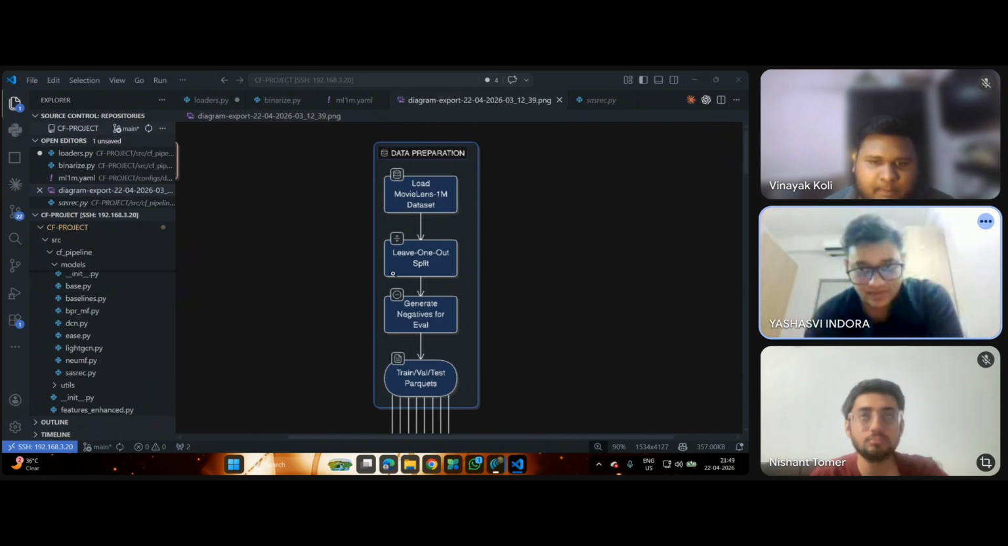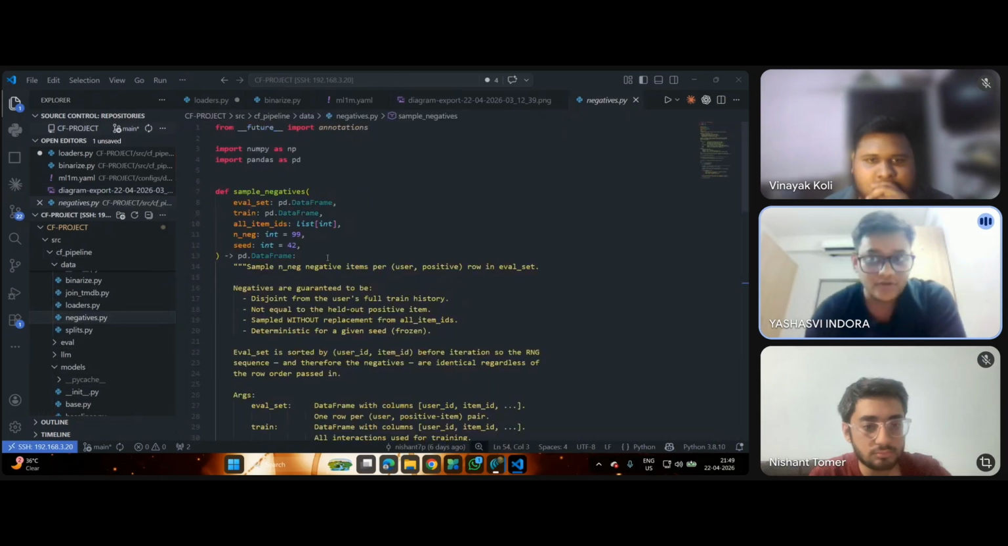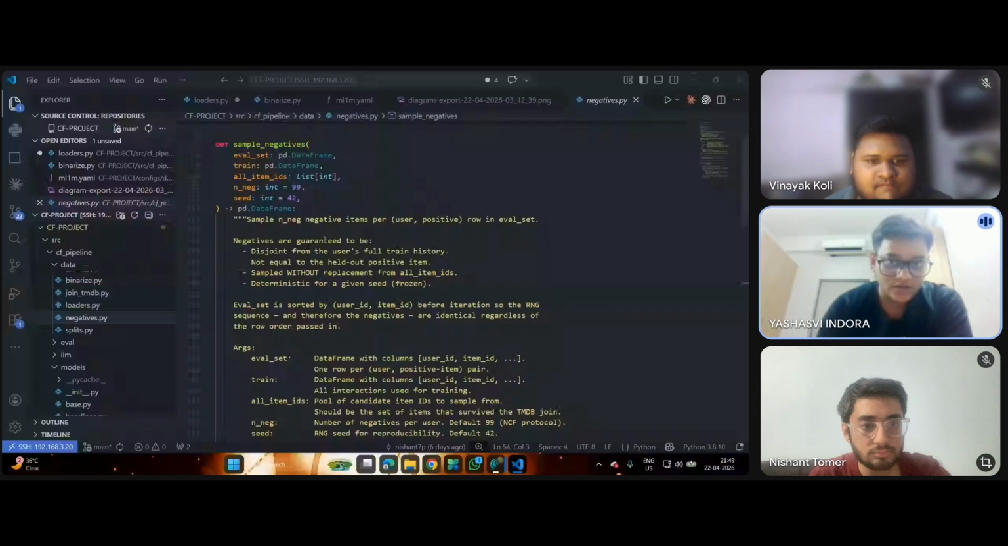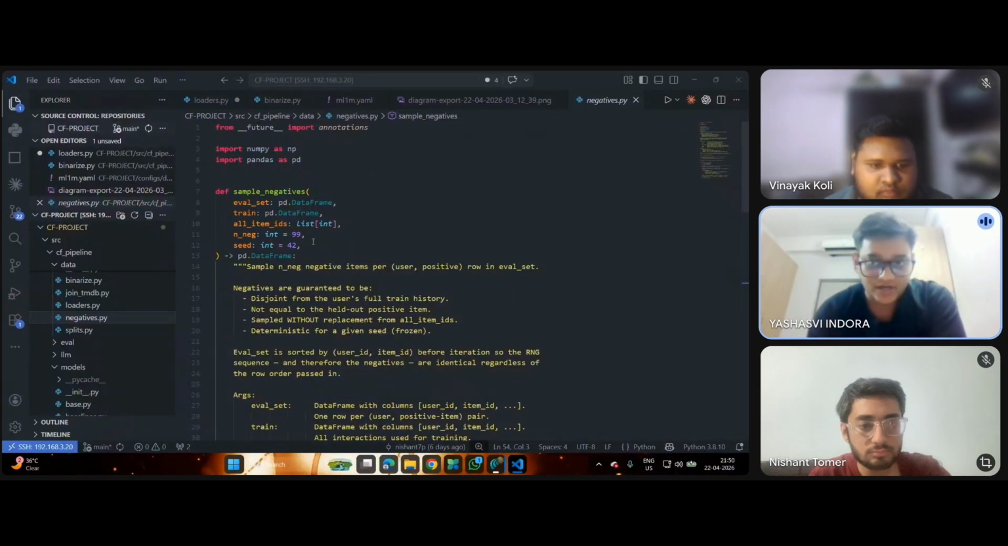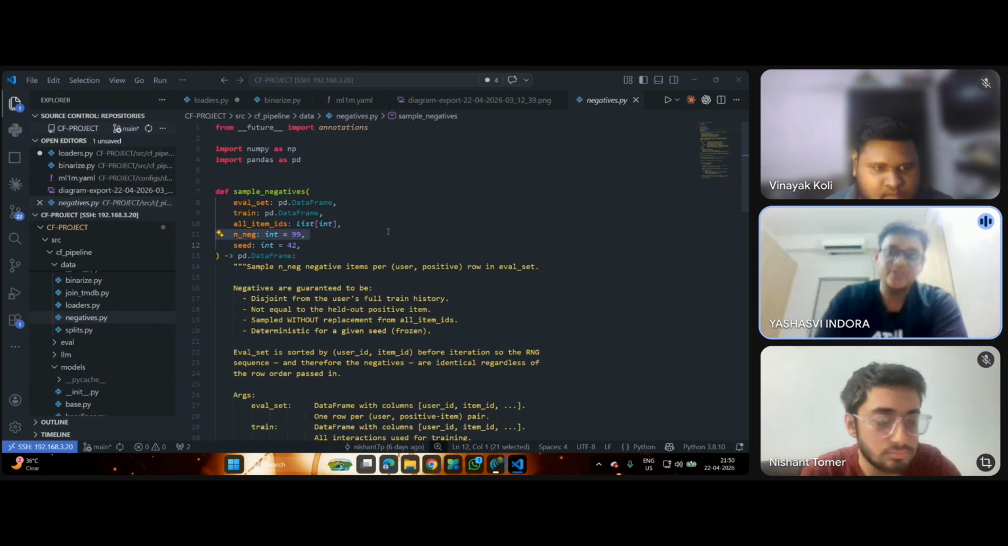Now the next step is negative sampling. Since we only have positive interactions, we need negatives. For each user, we take their one true held-out movie and sample 99 random items they have never seen. These 99 negatives are frozen and stored in negatives.py, so every experiment evaluates on the exact same pool of 100 items per user, making results fully reproducible.